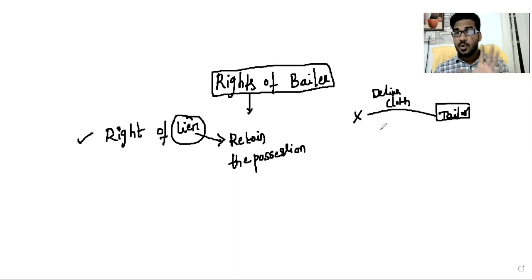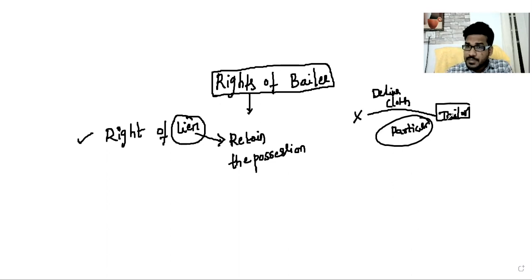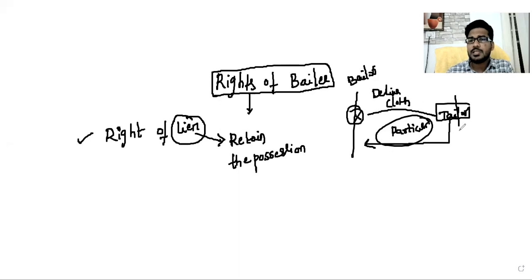For what purpose? One person delivered the goods for a particular purpose, stitching. After completion of stitching, the tailor returns the stitched cloth to the person. इसमें X is called the bailor, and the tailor is called the bailee.